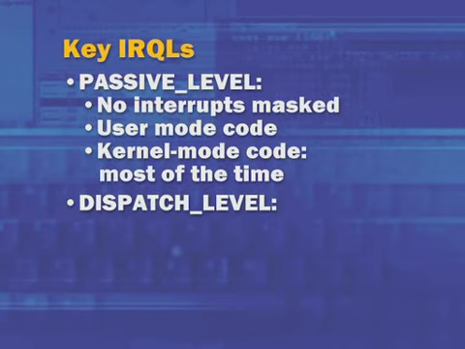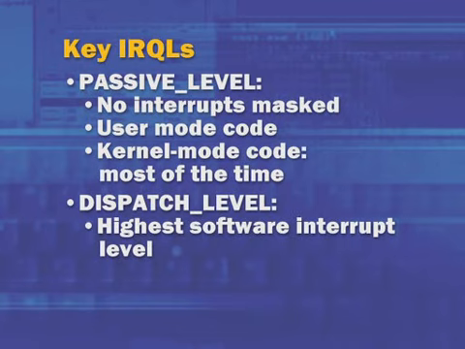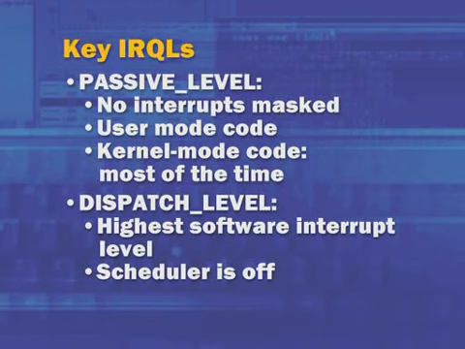The next IRQL that's relevant when it comes to crash dump analysis is dispatch level. This is a software interrupt level, and scheduler operations are mapped to this interrupt level. In other words, when the scheduler is executing on the system, it raises the IRQL to dispatch level. And other operations can raise the interrupt request level to dispatch level. When that happens, though, the scheduler is disabled.